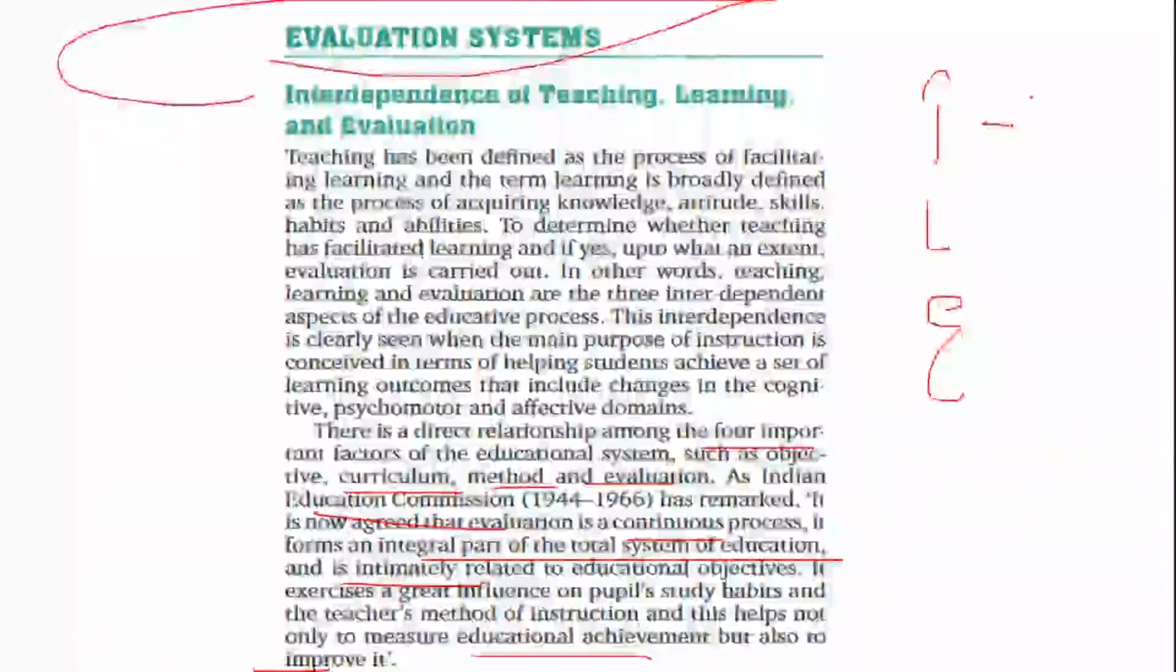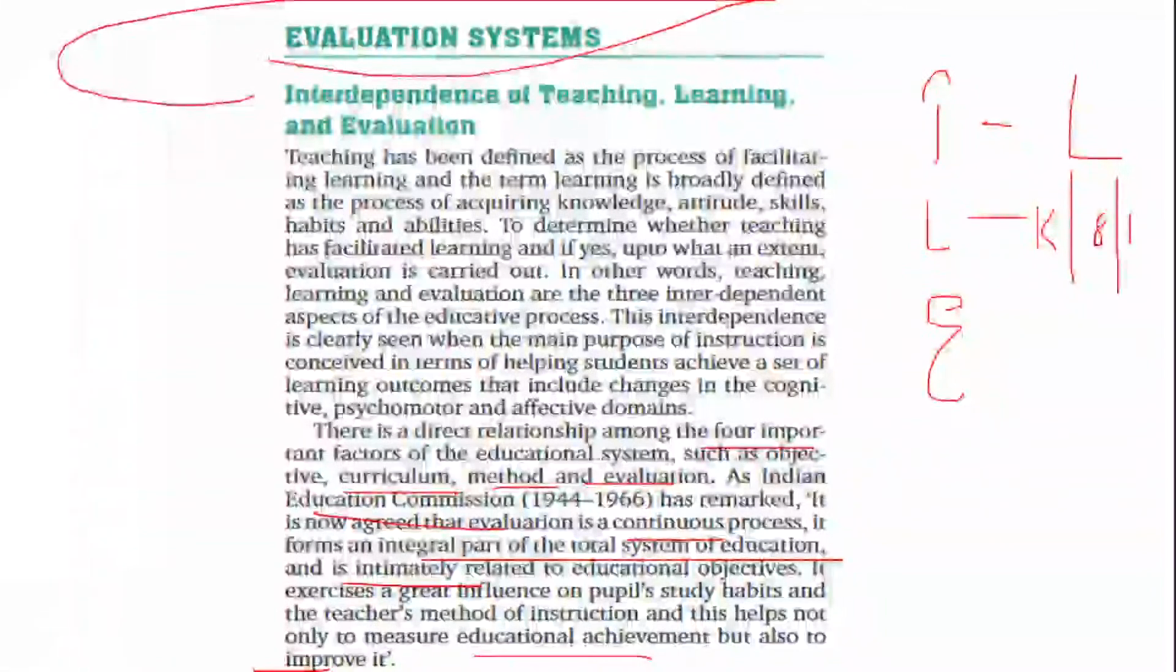So teaching, through which learning happens. Now learning means we understand what type of knowledge, what type of skills, what type of abilities and habits are delivered. Now to understand whether this has made an impact, what amount of impact and what amount of objectives are achieved, in order to understand all those things we need to evaluate.